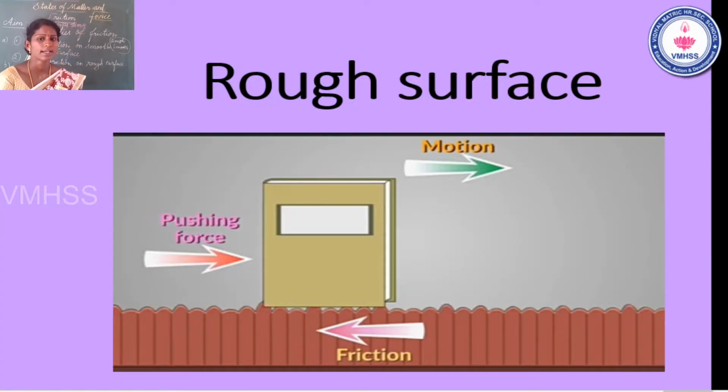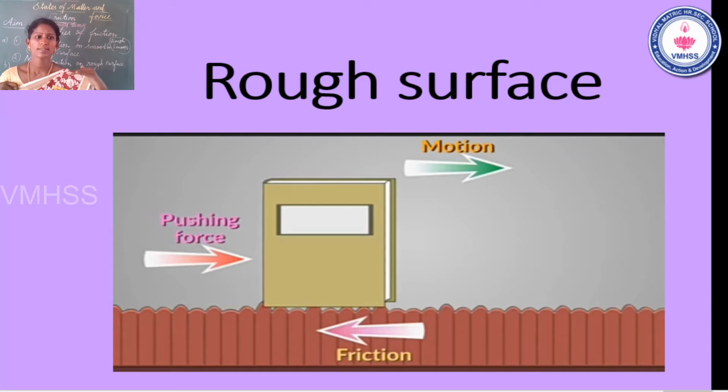Okay, that one is a rough surface. More pushing force is applied on the rough surface. The object can move. Okay, students, see the slide. One point to understand in the slide: the friction is in the opposite direction. The object is moving in the opposite direction to the applied direction of friction.